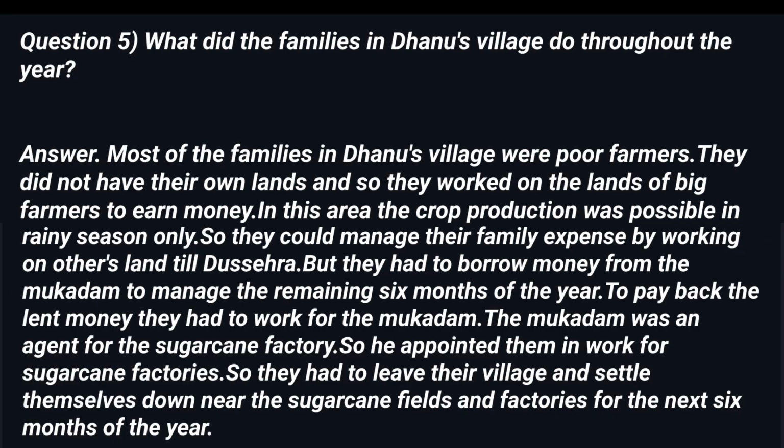Question 5. What did the families in Dhanu's village do throughout the year? Answer. Most of the families in Dhanu's village were poor farmers. They did not have their own lands and so they worked on the lands of big farmers to earn money. In this area the crop production was possible in rainy season only. So they could manage their family expense by working on others' land till Dashehra. But they had to borrow money from the Muqaddam to manage the remaining 6 months of the year.